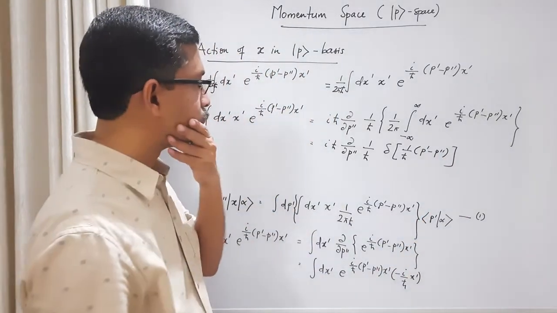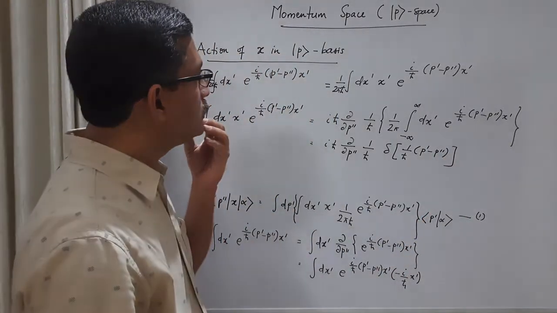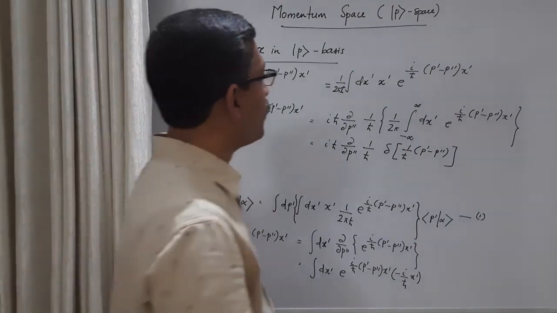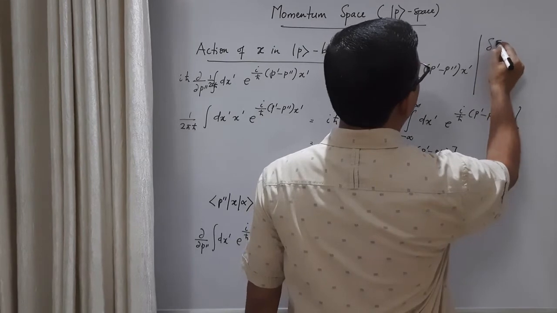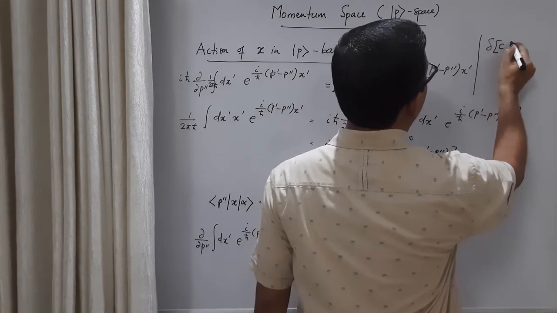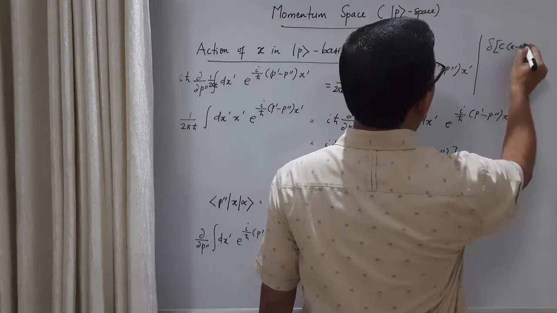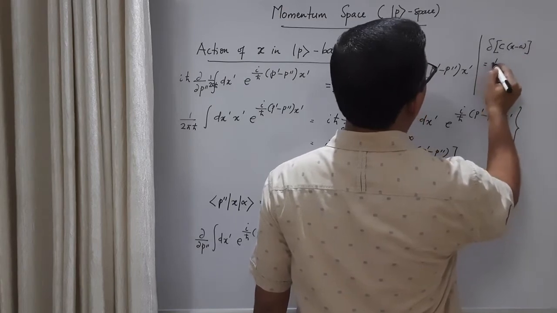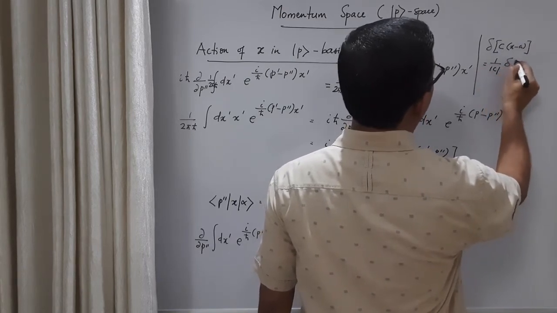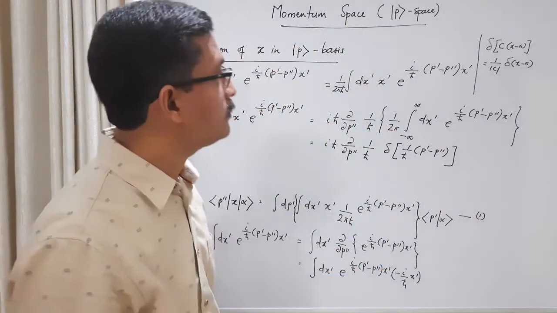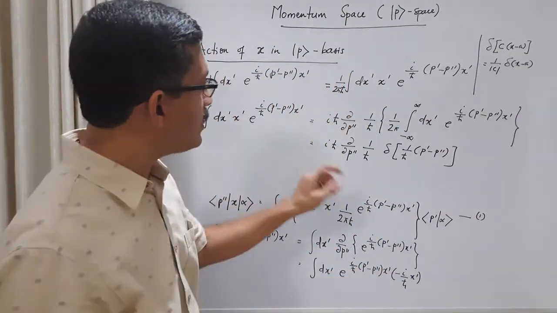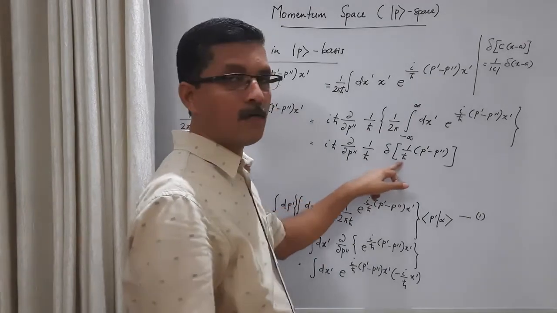Okay. Now there is a property of the Dirac delta function that delta of (c x minus a) is equal to 1 by mod c delta (x minus a). You can try to prove that yourself. So if we use that property here, instead of c we have 1 by h cross.